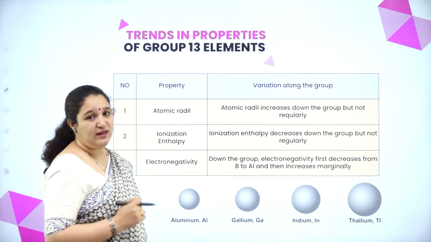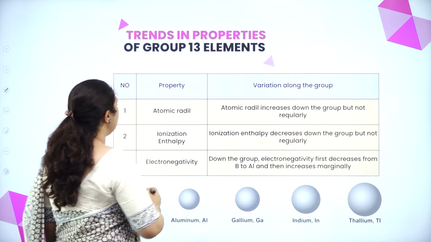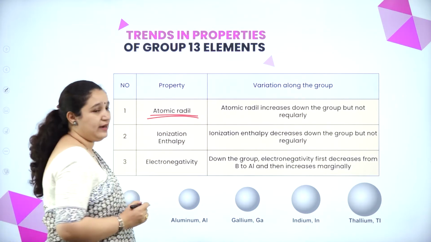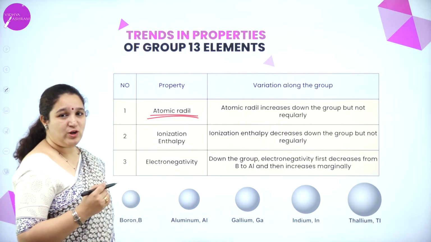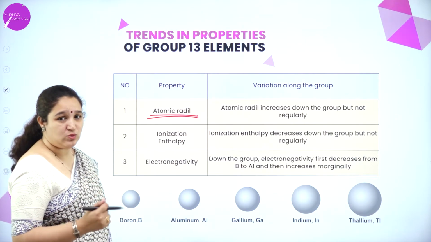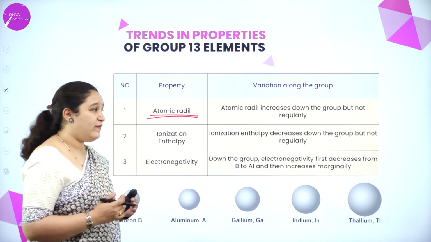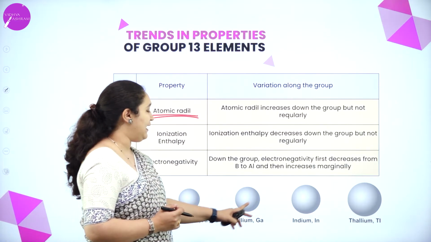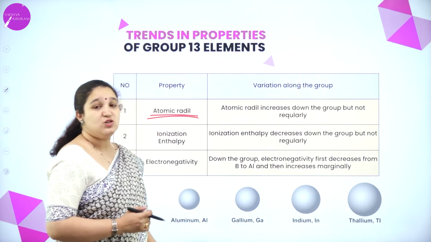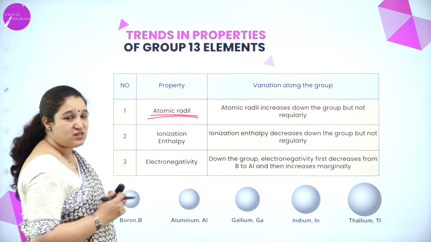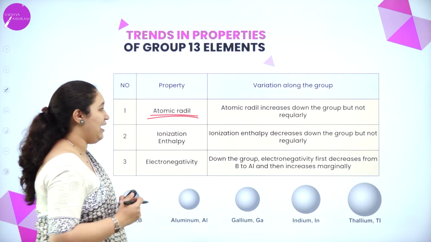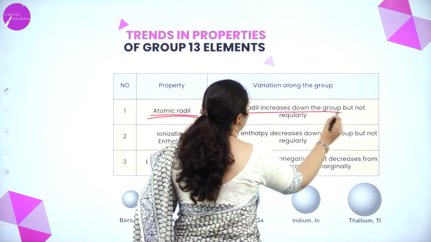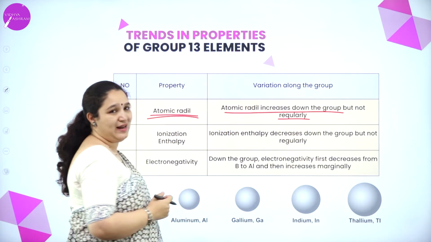the group 13 elements. So the first one is atomic radii. What happens to atomic radii as we come down the group? See, I am always talking as we come down the group. I have boron, aluminium, gallium, indium and thallium. So, atomic radius goes on increasing as we come down the group, but there are some exceptions. It is not regular. Okay.